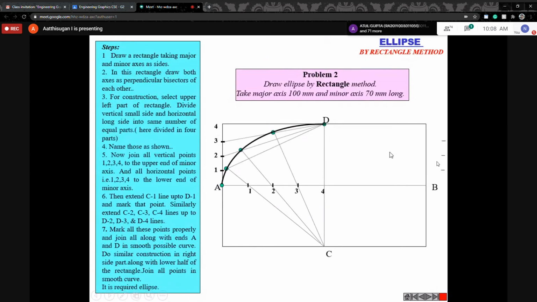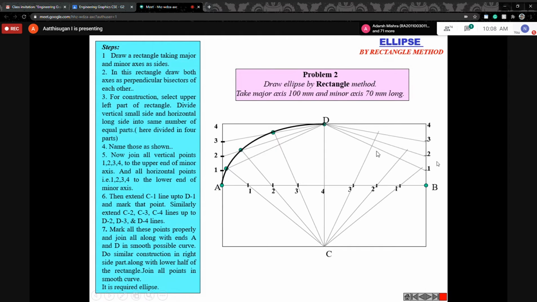Divide into 4 equal parts. Here also I divide into 4 equal parts. Then D21, D22, D23. Then from C through the first point up to 1D. Remember, whatever naming is given here, follow only that. Through the second point up to 2D. Through the third point up to 3D.